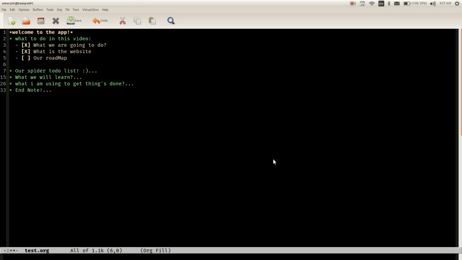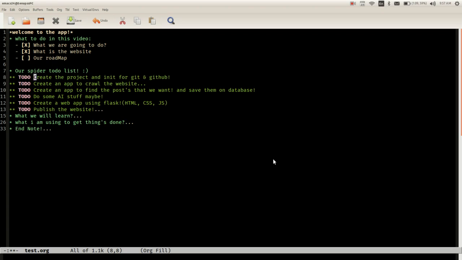So we're gonna have a roadmap. What's our roadmap? In the first video, we're gonna create a project and create a repository online on GitHub so everybody can watch the code, have the code, and edit it if they want.